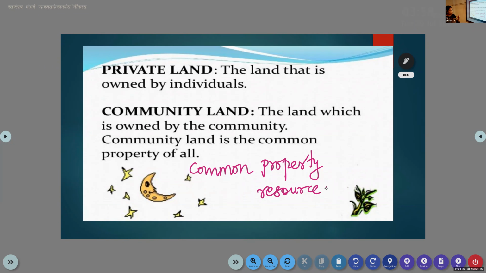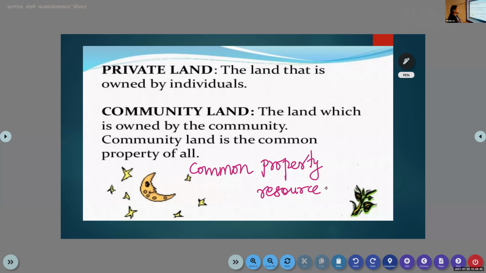People can collect food, nuts, plants, everything they can collect from that community land. So it is common for all. Community land is the land which is owned by the community. The community land is the common property of all.